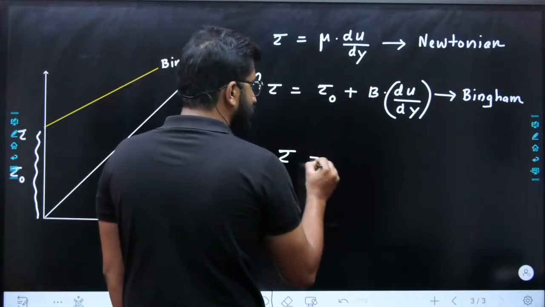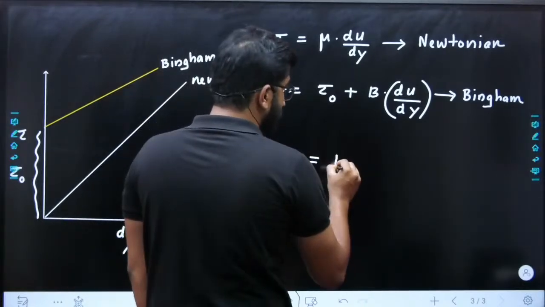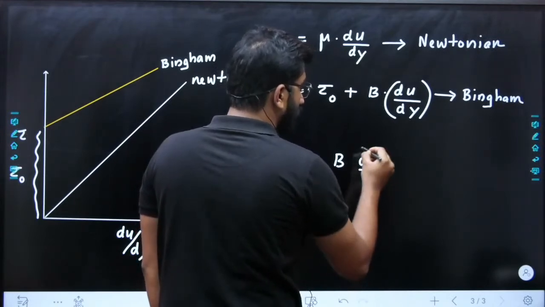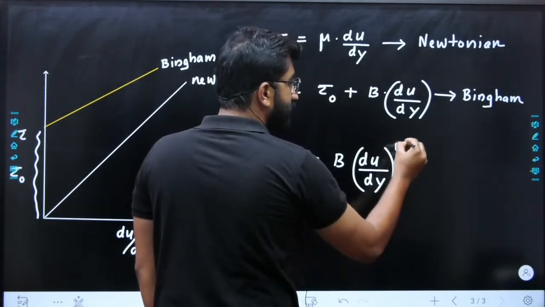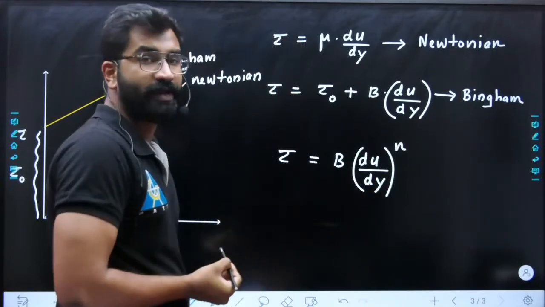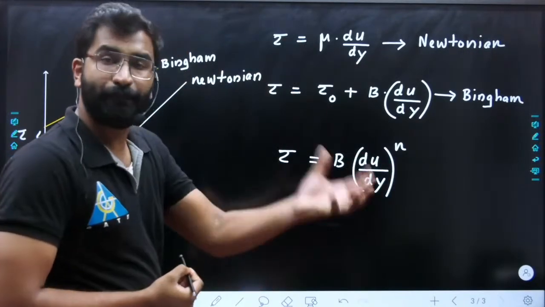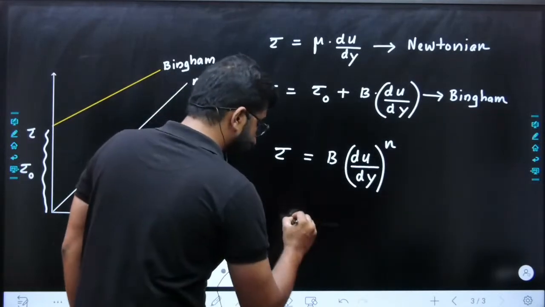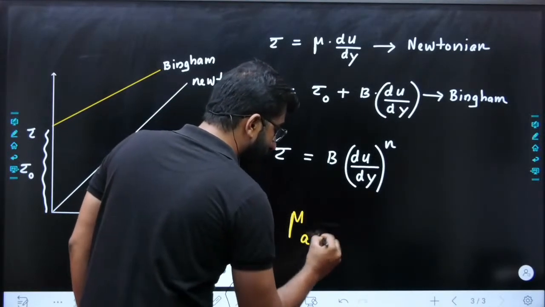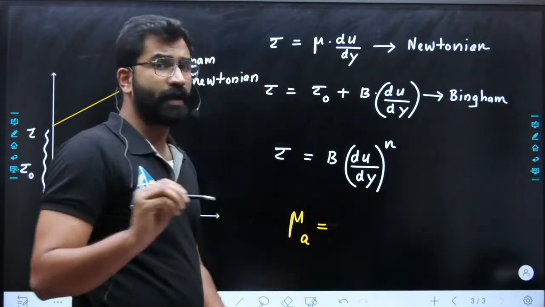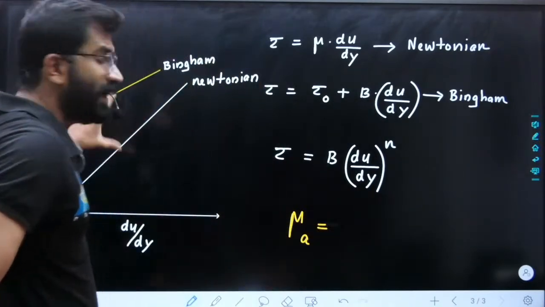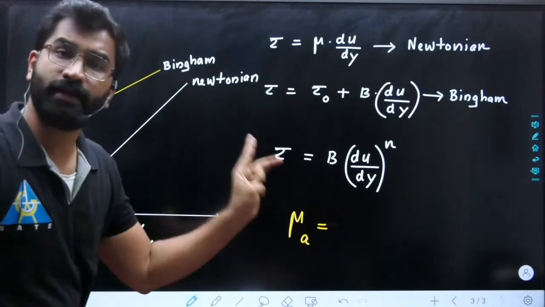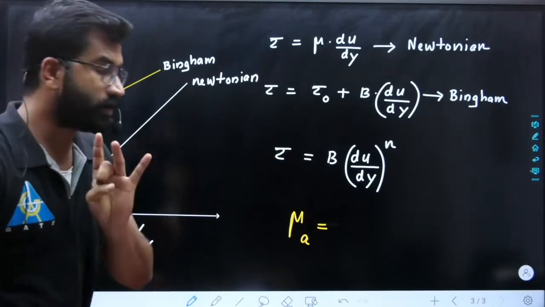That follow this equation, power law, that is b into du by dy power n, where your relationship is not linear, or we can say we have an apparent viscosity. What is the meaning of apparent viscosity? Always remember apparent viscosity term है ना? हमारे जो ग्राफ में apparent viscosity आता है only in case of dilatant and pseudoplastic, है ना? Dilatant and pseudoplastic में ही आता है.